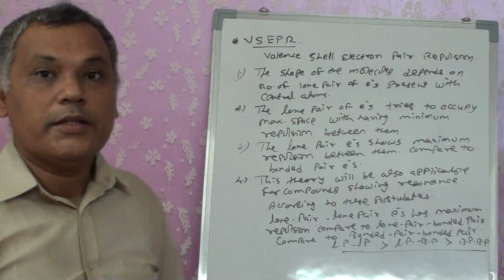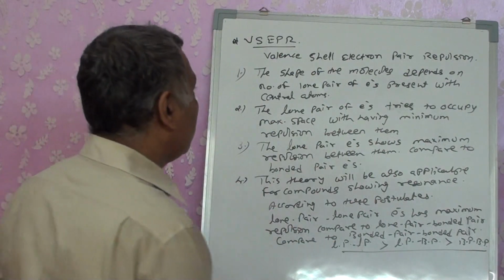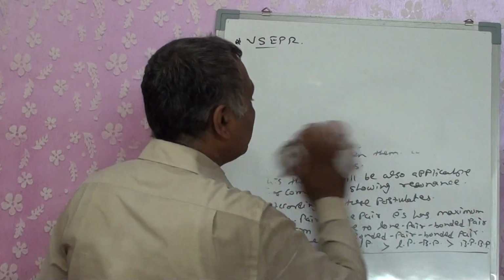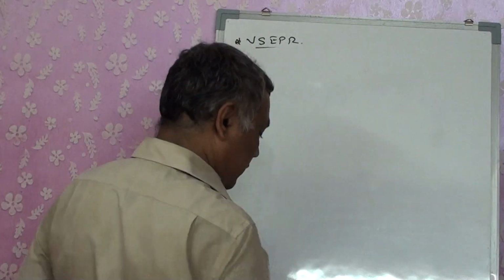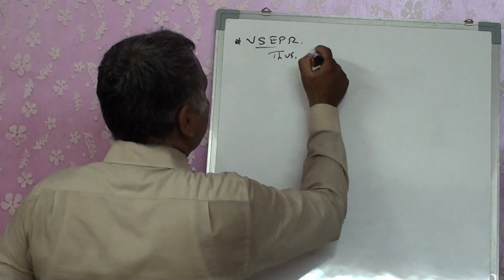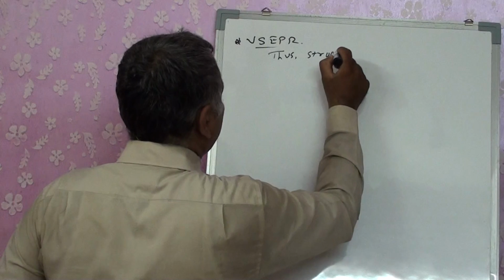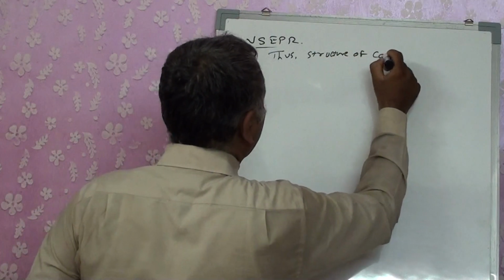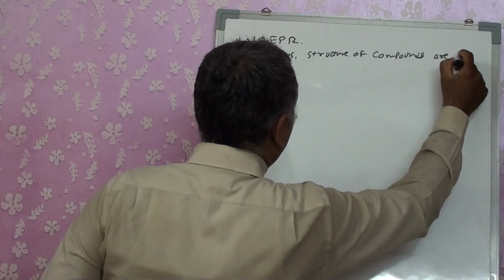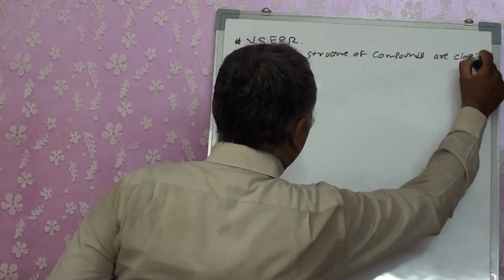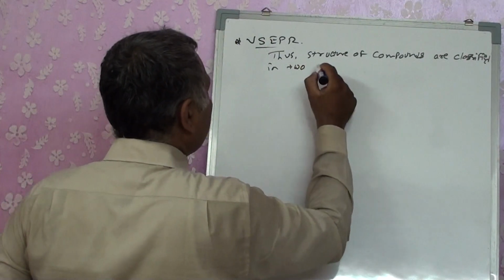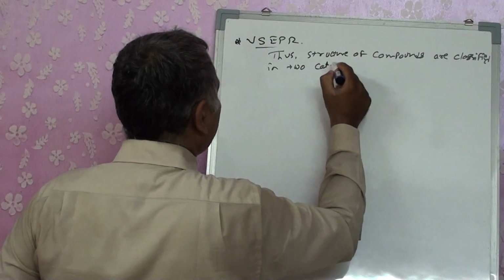That's the reason why, to explain the shapes of the compounds, they classified the structures of compounds into two categories.